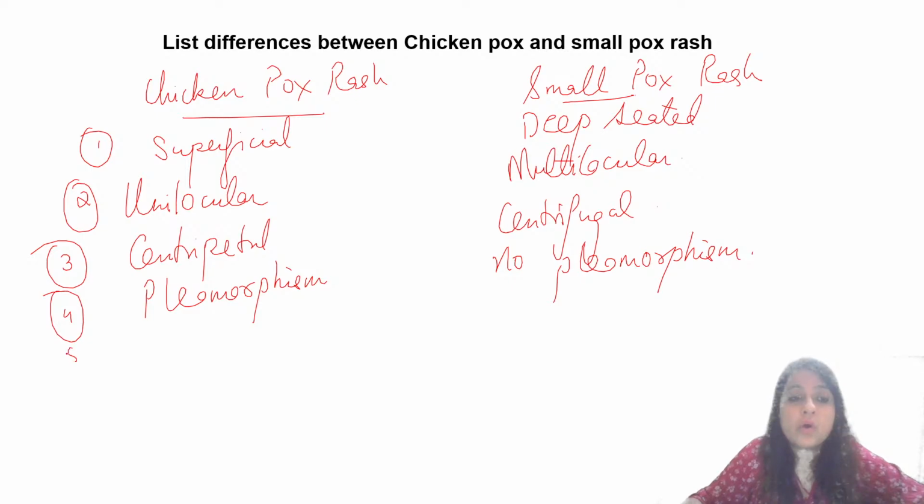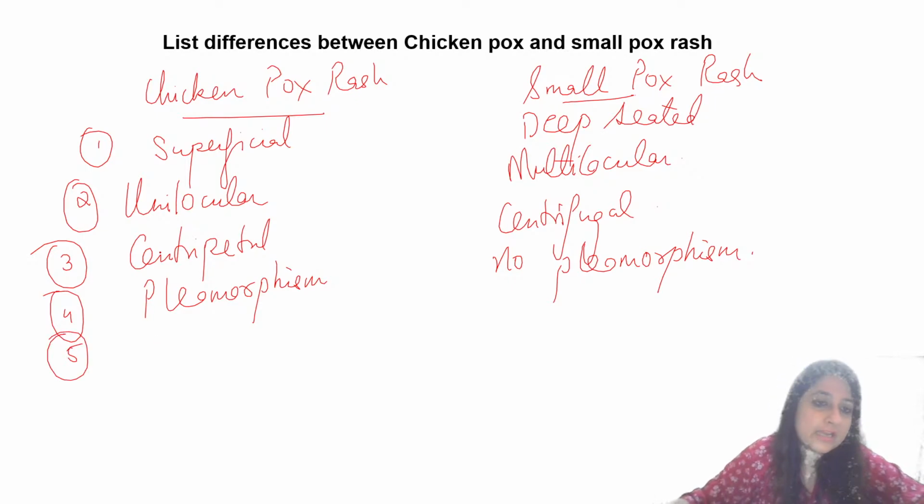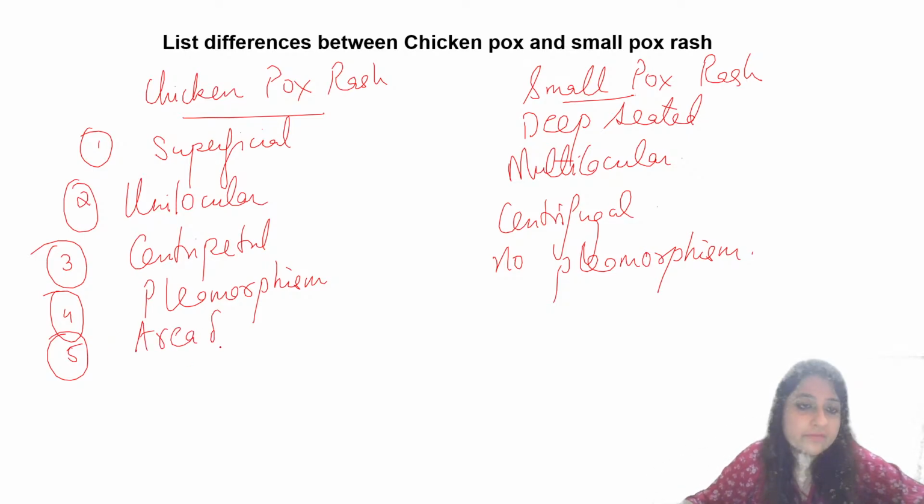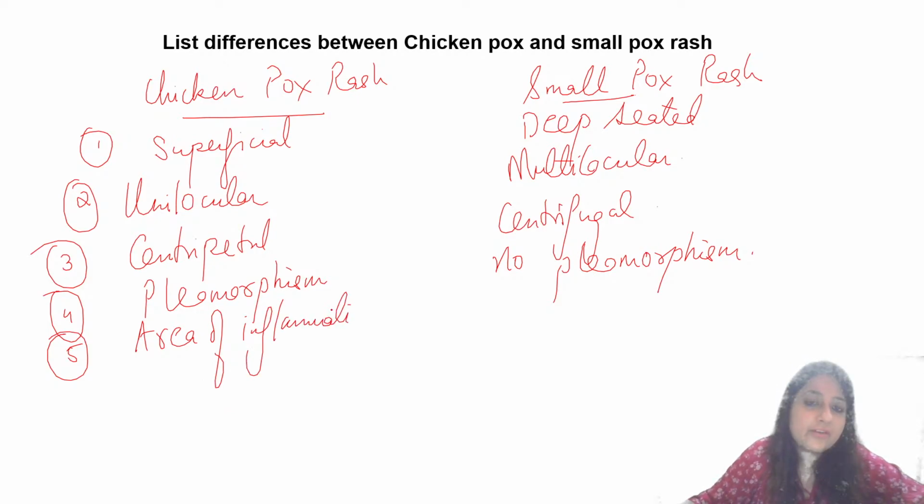Okay? What else do you have to know about chickenpox rash and smallpox rash, guys? Anybody? Okay. Who wants to tell me any other point? Pleomorphism, no pleomorphism. Area of inflammation, very, very important. Area of inflammation around rash. And here, what is it?